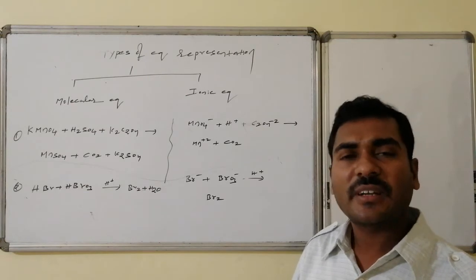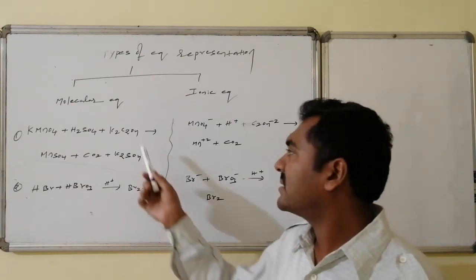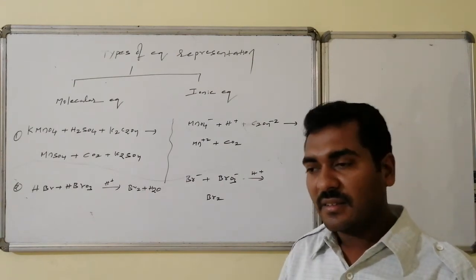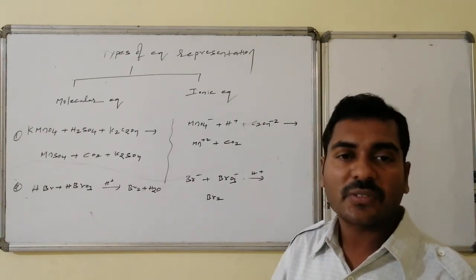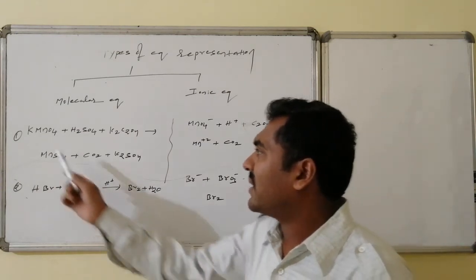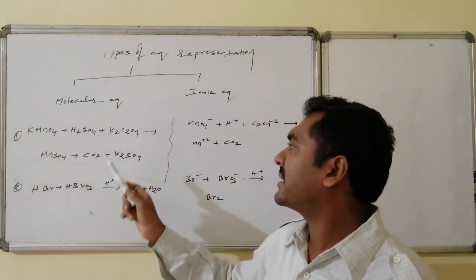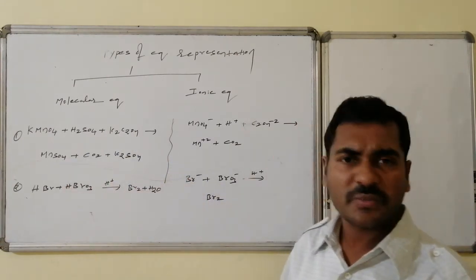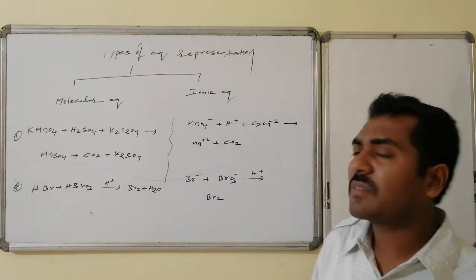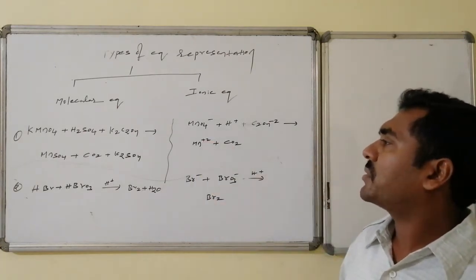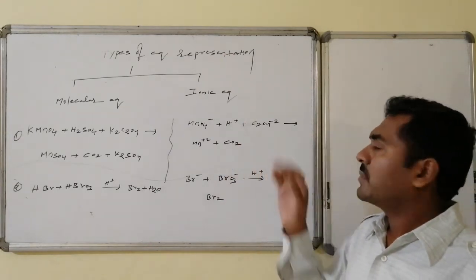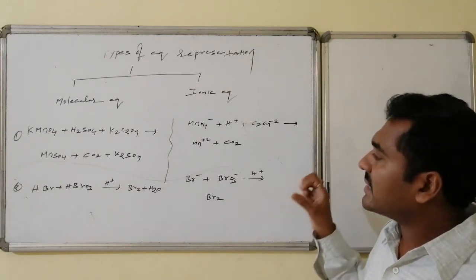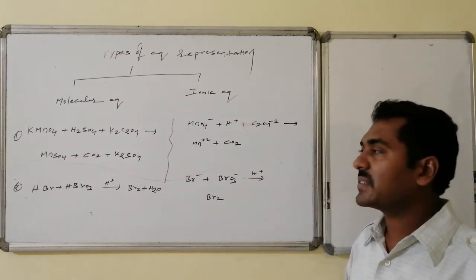Sulfuric acid is an acid. We can write it as H+ followed by HSO4-. K2C2O4 is potassium oxalate. Potassium is a cationic part, oxalate is another ion, whereas the C2O4 atoms are connected by covalent bonds. These are all spectators: K spectator, H spectator, K spectator. Here sulfate is a spectator. Potassium sulfate is also a spectator. So on removing all these things, what we can write is MnO4- followed by H+ and C2O4 2- is converted to Mn2+ followed by CO2. In that way, this kind of representation is said to be the ionic equation.